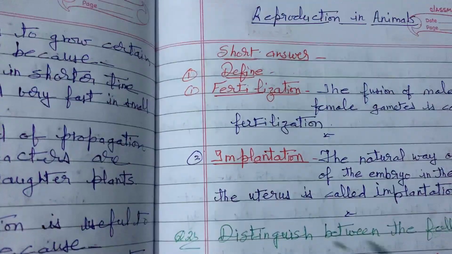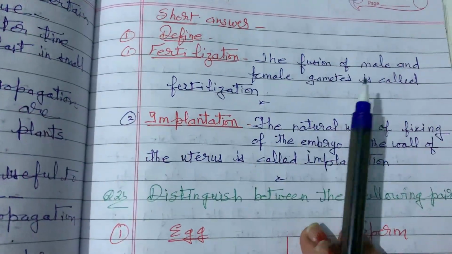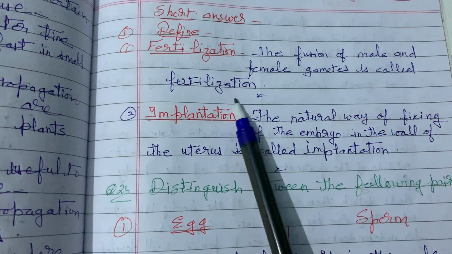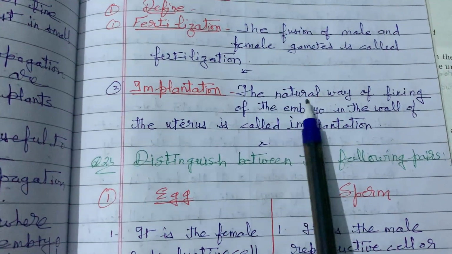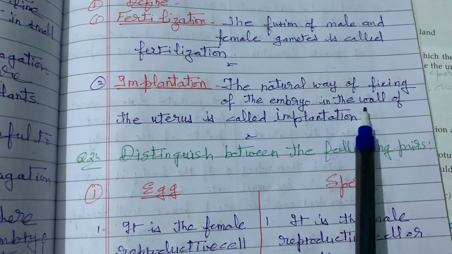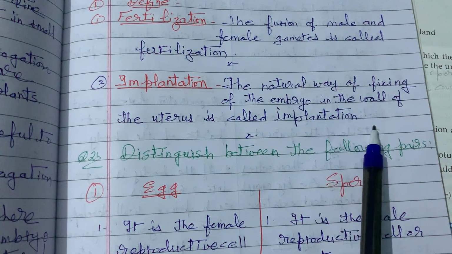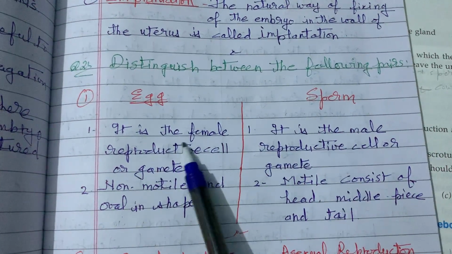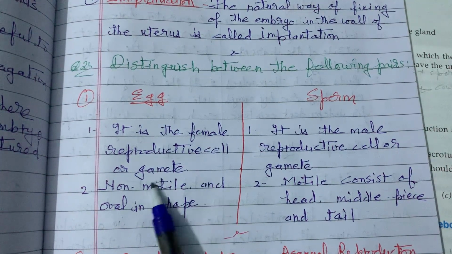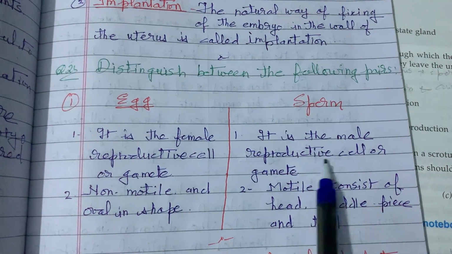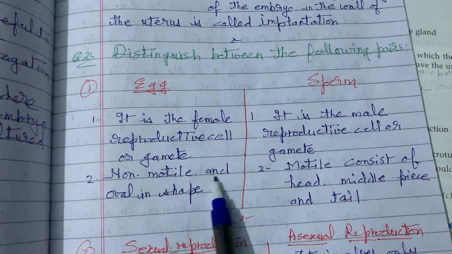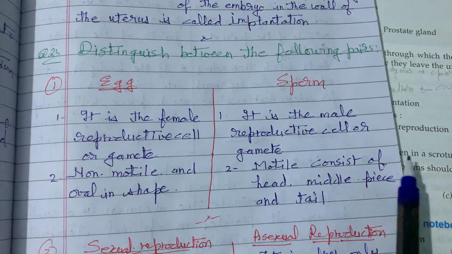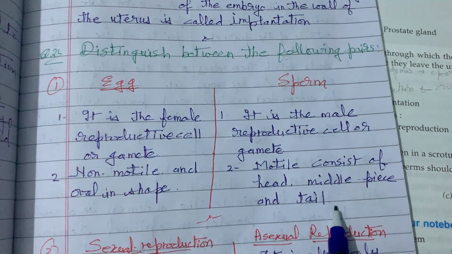Now here you see, define the short question. Define fertilization. What is fertilization? The fusion of male and female gametes is called fertilization. Implantation. The natural way of fixing of the embryo in the wall of the uterus is called implantation. Distinguish between the following: egg and sperm. Egg is the female reproductive cell or gamete. Sperm is the male reproductive cell or gamete. Egg is non-motile and oval in shape. Sperm is motile and consists of head, middle piece and tail.